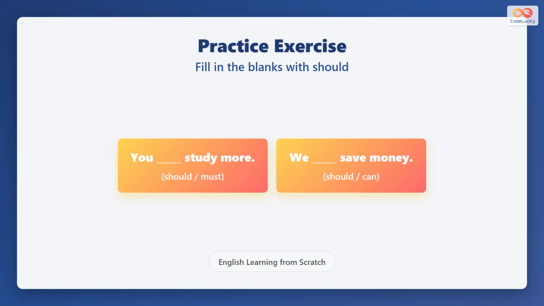Now practice with these sentences. Fill in the blank, you blank study more. The answer is should. Another, we blank save money. The answer is should. Using should helps give good advice and suggestions.